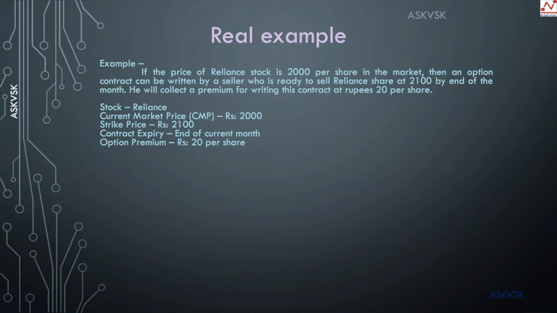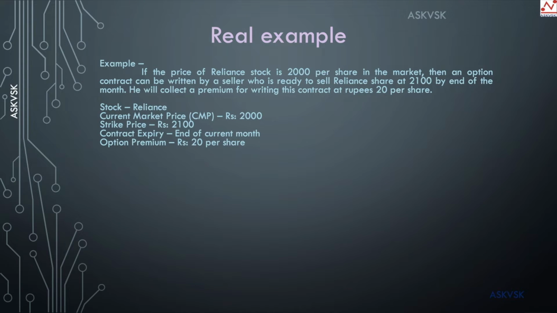And what is the contract period? It's not forever, it is just until the end of the month. So before the end of the month, or exactly at the end of the month, there is an expiry date. By that time, if the price of Reliance share is either 2100 or below, then the buyer is not going to exercise his rights because he is going to get to buy the shares at a cheaper price in the real market itself.